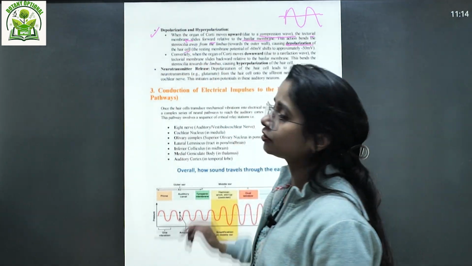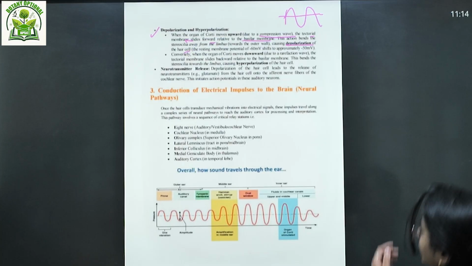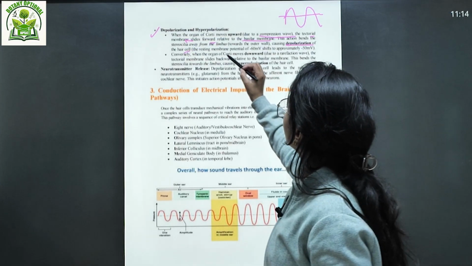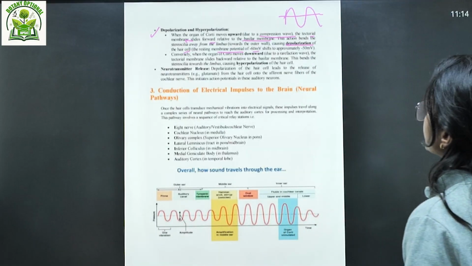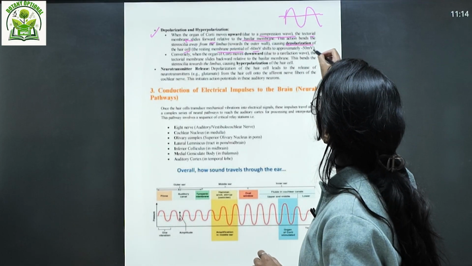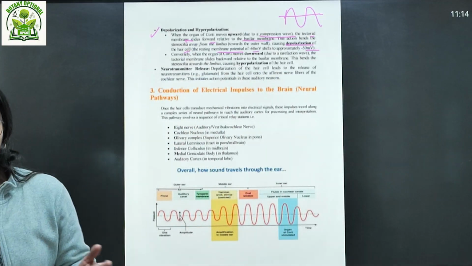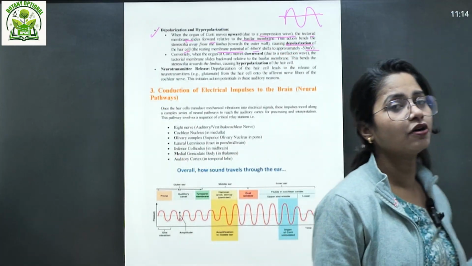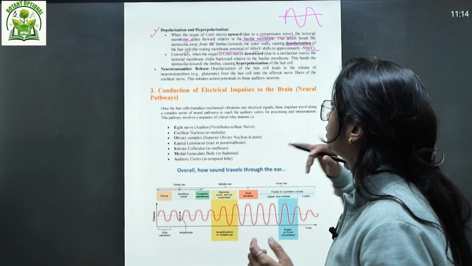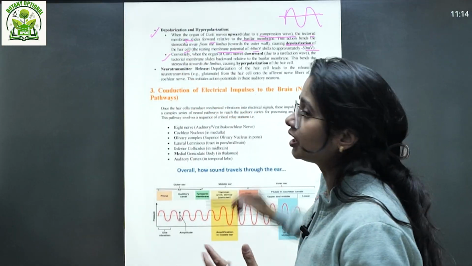What is normally your resting membrane potential? That is your -70 millivolt, right? So the resting membrane potential is -60 to -70, consider it like that, and it shifts approximately to -50 in depolarization. Of course, in different organs and different processes, this depolarization value can also be different, okay, according to the requirement. Conversely, what will happen after the depolarization state?